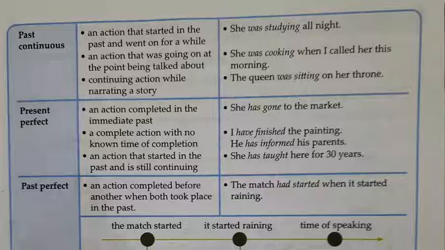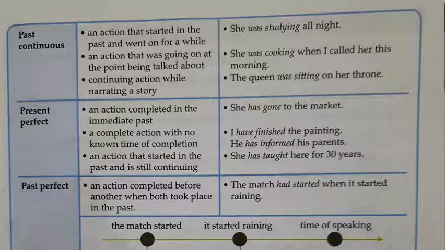Means at the particular point when she was called, at that time she was cooking. She was cooking means was or were plus the ing form of verb, which indicates past continuous tense.